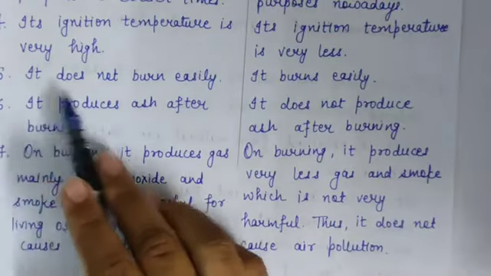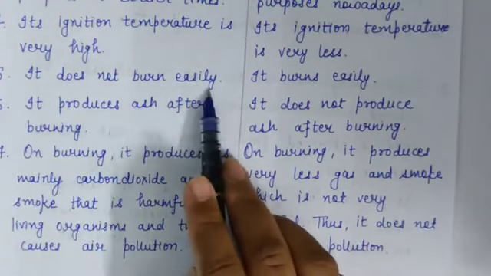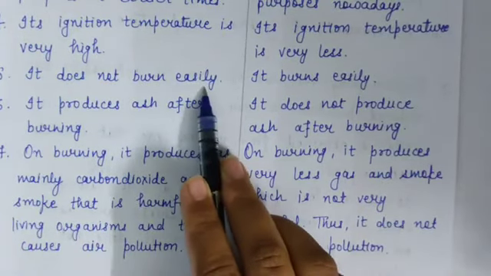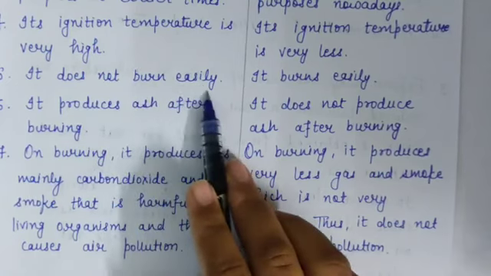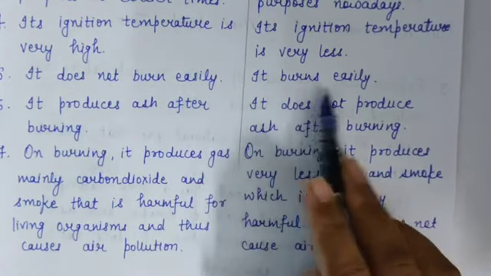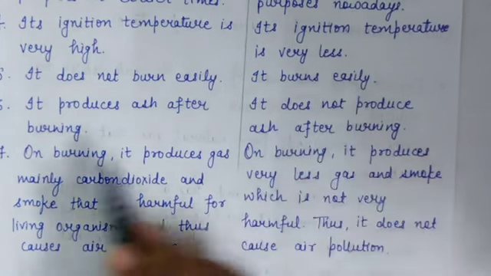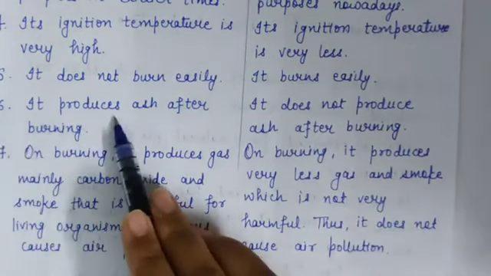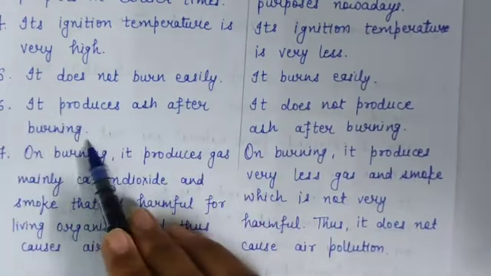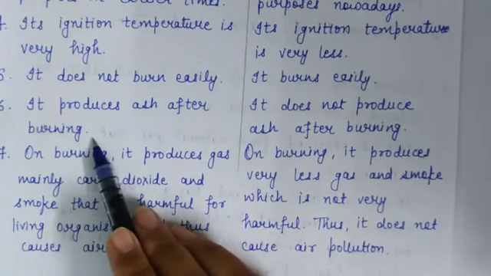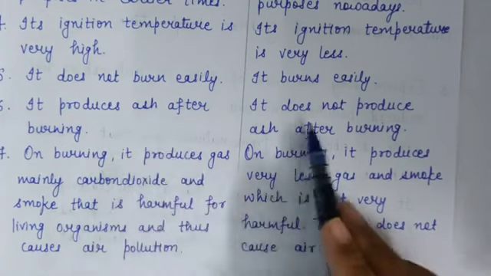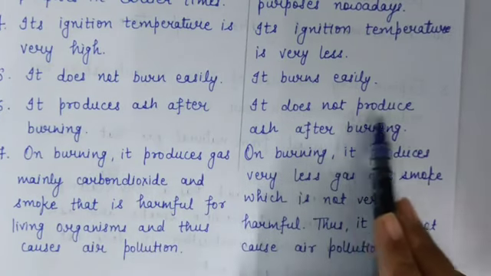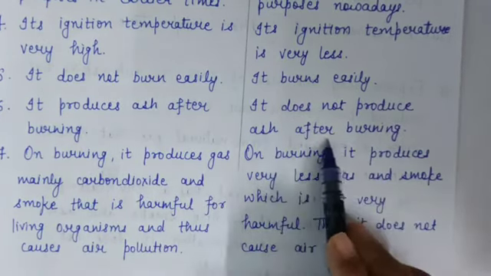Next is it does not burn easily, because the ignition temperature of wood is high, that's why it does not burn easily, and LPG burns easily. Next point is it produces ash after burning, means when we burn the wood, it leaves behind ash, but LPG does not produce ash after burning.